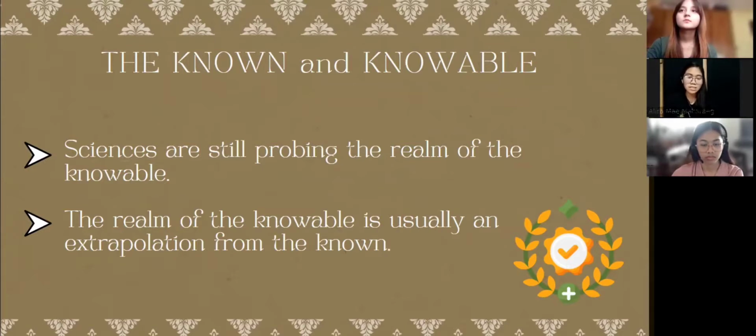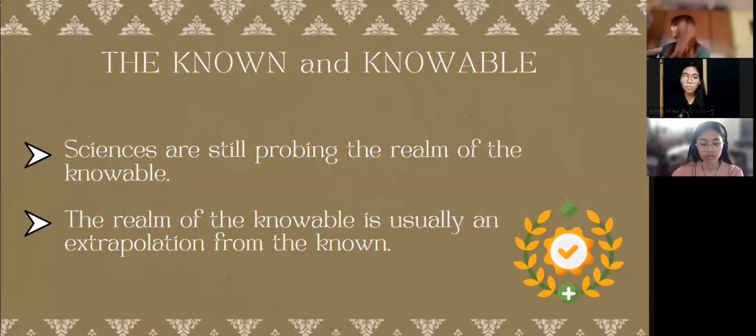So, sciences are still probing the realm of knowable, meaning they are still searching for evidence of the knowable claims. The realm of knowable is usually an extrapolation from the known. It means that the knowable claims are estimations from the known. For example, human cloning is a possibility from the realm of the knowable to known because of previous experimentation.